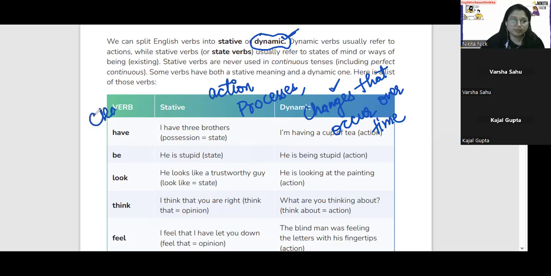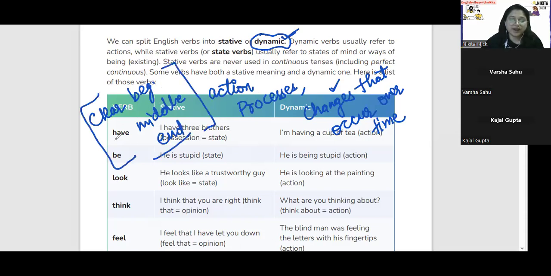आपको पता है कि क्लियर बिगिनिंग क्या है किसी चीज के होने का, मिडिल क्या है और एंड क्या है. So they describe activities that have a clear beginning or middle or end, and examples include like run, eat, write, dance, etc. Stative का भी हम देखेंगे.